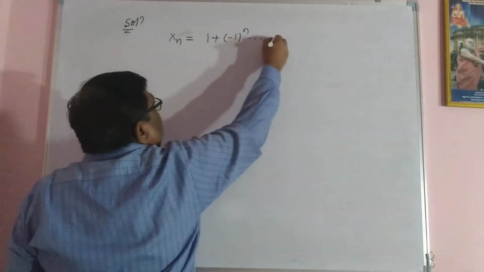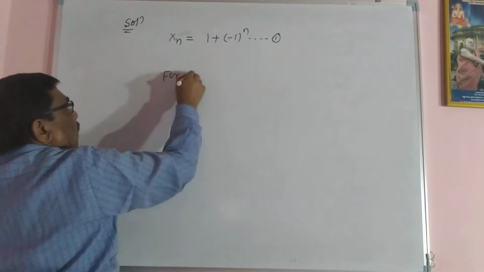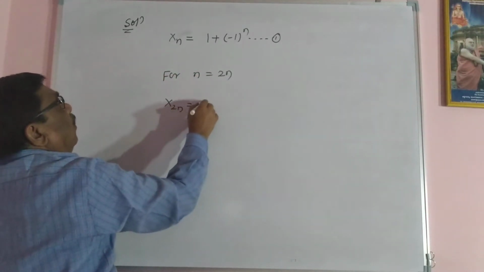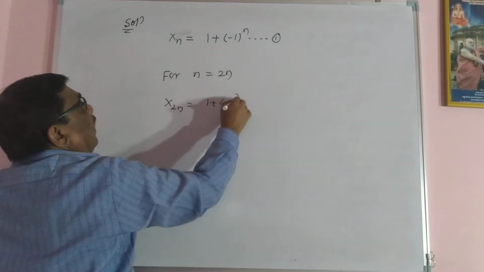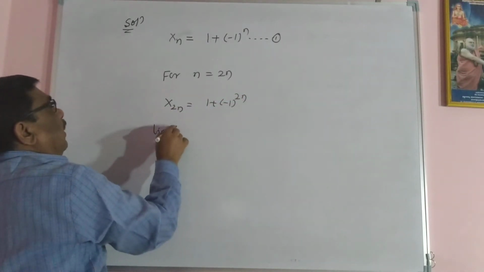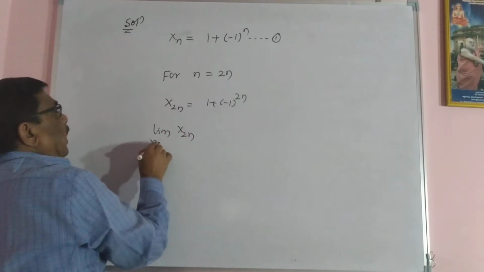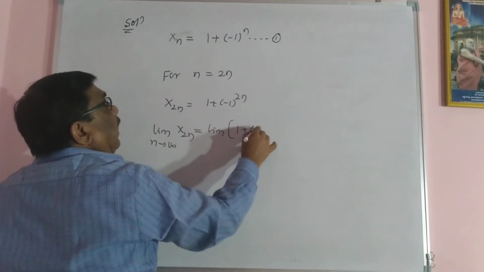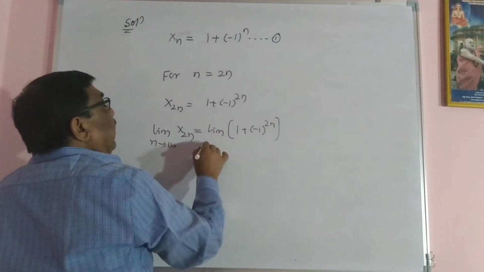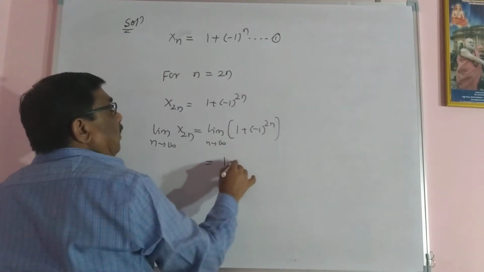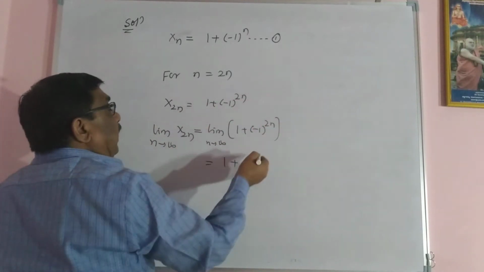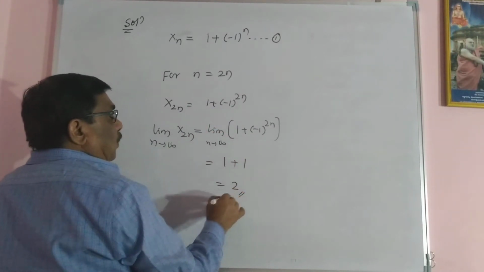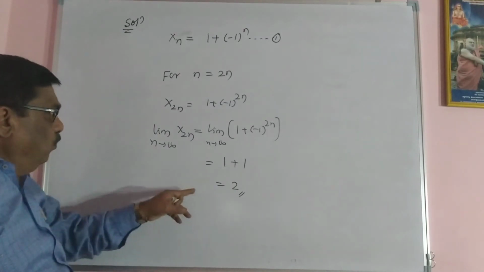This is the given problem. For n equal to 2n, an even integer, x2n equals 1 plus minus 1 raised to 2n, and the limit of x2n as n tending to infinity equals the limit of 1 plus minus 1 raised to 2n as n tending to infinity. It is 1 plus minus 1 square raised to n. Therefore, 1 raised to infinity is 1, and you have 2. For even number, you have a value of 2.